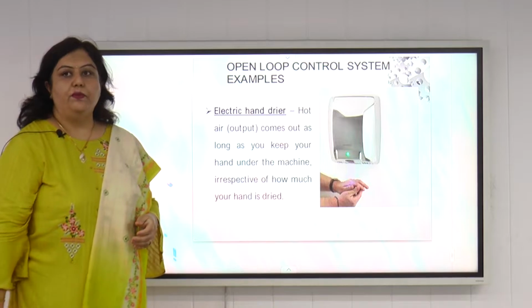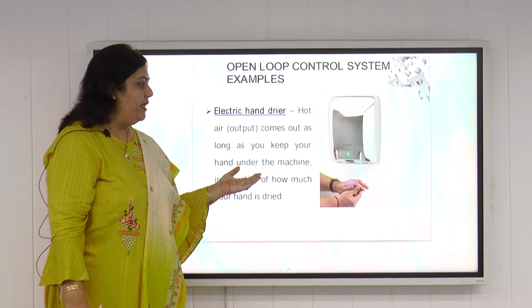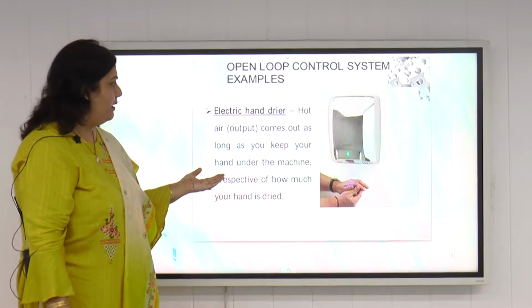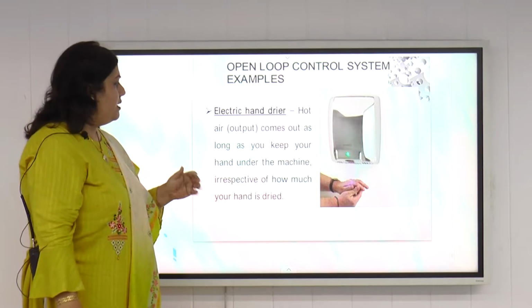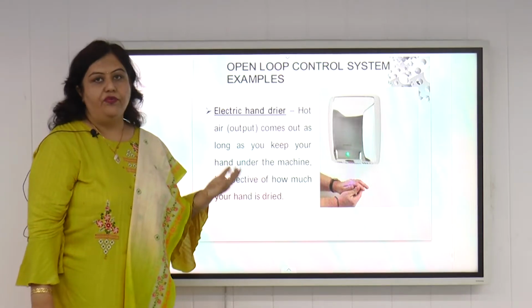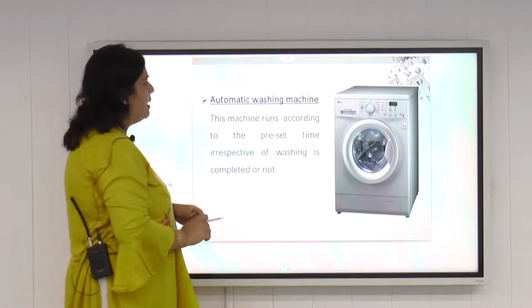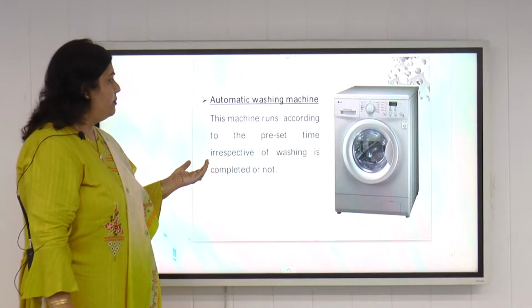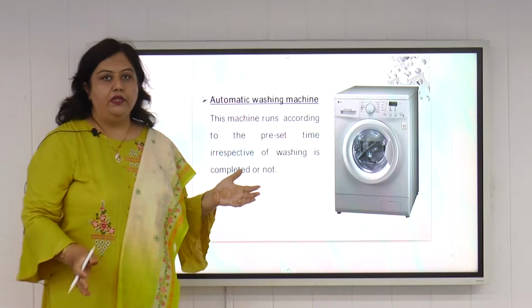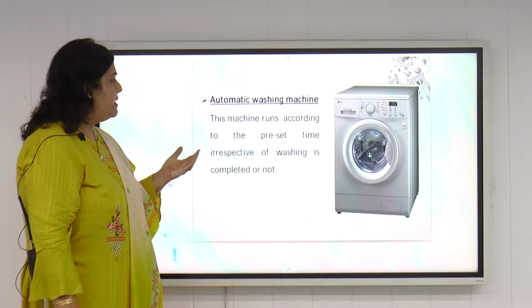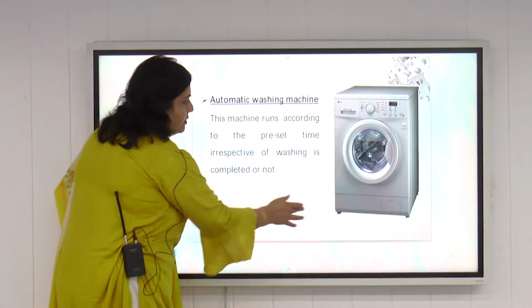These are some examples of open loop control system. We can have this example. We have already seen at many airports the electric hand dryer. The hot air comes out as long as you keep your hand under the machine, irrespective of how much your hand is dried. So no feedback is there in this. So it is an example of open loop control system. Second example is our automatic washing machine, because this machine runs for a preset time. Irrespective of how dirty the cloth is, this machine runs according to the preset time, irrespective of washing is completed or not. So it is also an example of open loop control system.